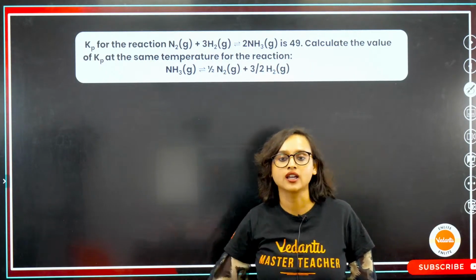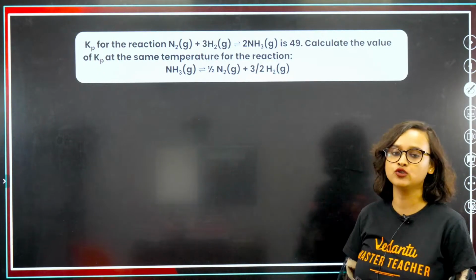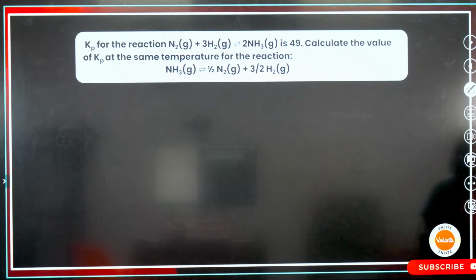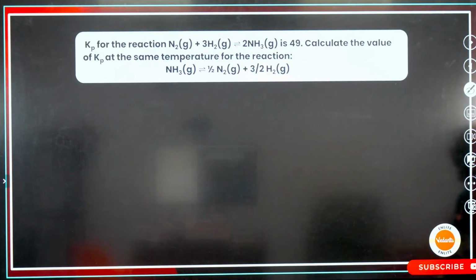to find the Kp. Chalo, I'll give you 2 minutes. Go ahead. I'll stand aside from the screen so that you can solve it. Go ahead, guys. Let me know once you are done.